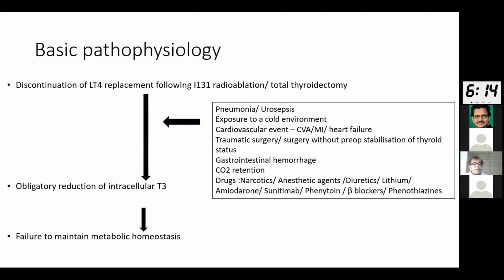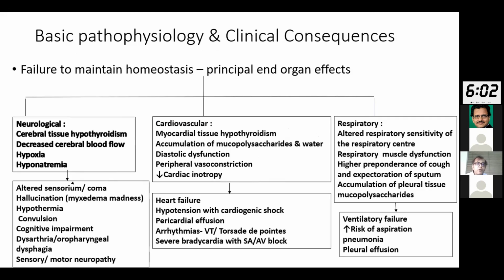What exactly is the pathophysiological abnormality? It's an obligatory reduction in the intracellular T3. And this is something which contributes to the failure to maintain the metabolic homeostasis. And what are the consequences? The consequences we have divided into several groups, but these are the 3 primary consequences of this metabolic incompetence: the neurological, the cardiovascular, and the respiratory. What are the neurological abnormalities? What happens is there is a cerebral tissue hypothyroidism with decreased cerebral blood flow and hypoxia, along with hyponatremia, the cause of which is different, we'll discuss later on.